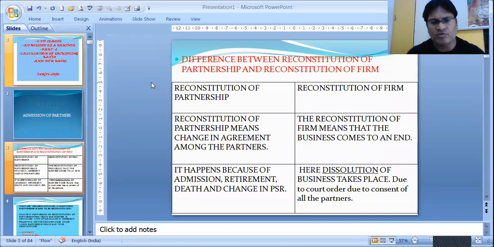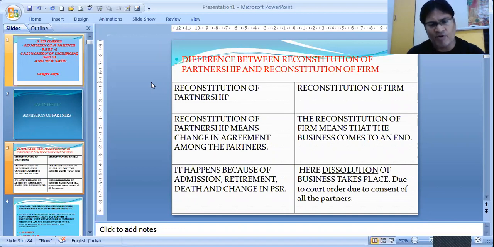The agreement among the partners changes because of admission of a partner. That means suppose there are two partners, one more partner has joined, so three partners have become, so a new agreement needs to be formed in order to share the profits, losses and different other things. As well as for retirement case or death, some of the partners are reduced, so they are less in numbers now. So the profit will be distributed among the existing partners, so a new agreement needs to be made.